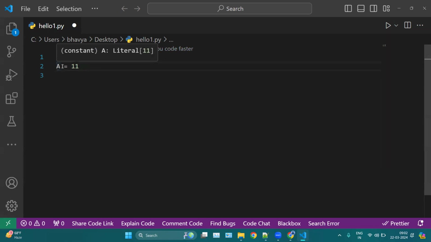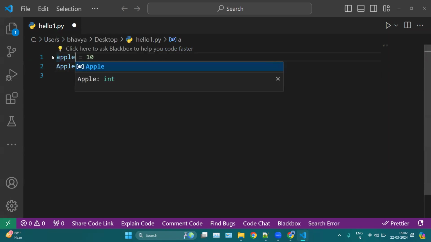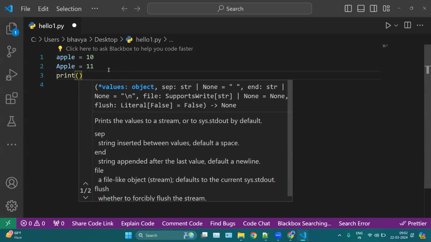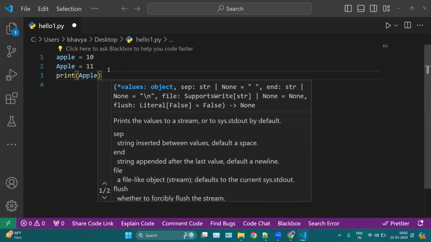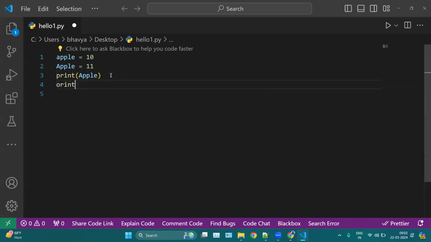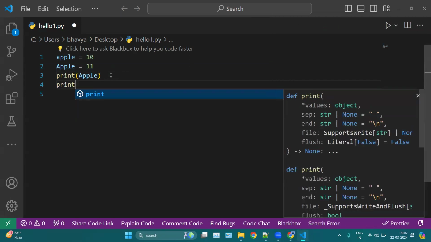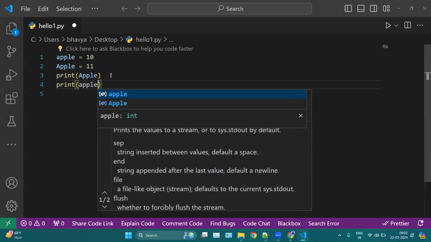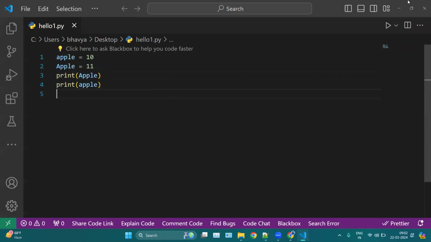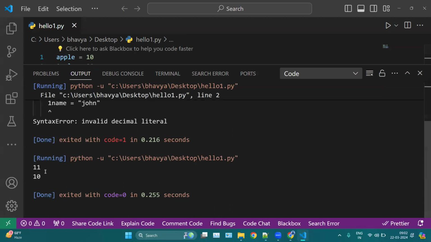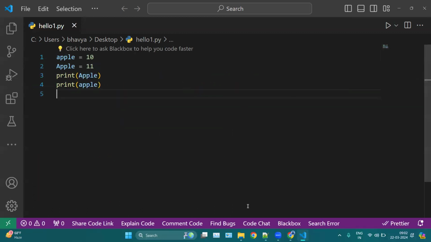Let's say apple is a variable name, and this Apple is also a variable name. If I run this and print both, they store different values because they are case sensitive. They are different variables, so we have different values, 11 and 10, for both variables.